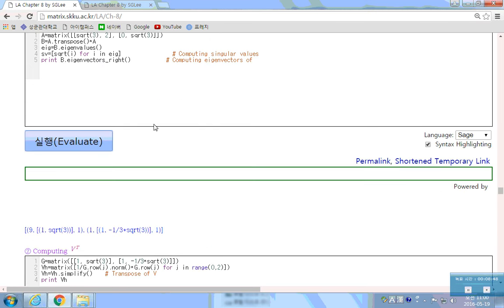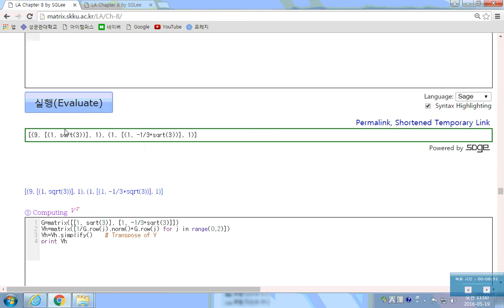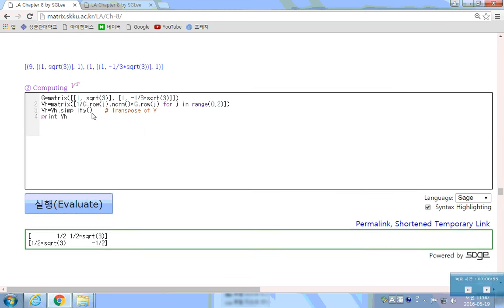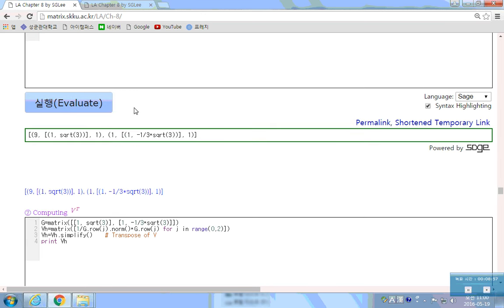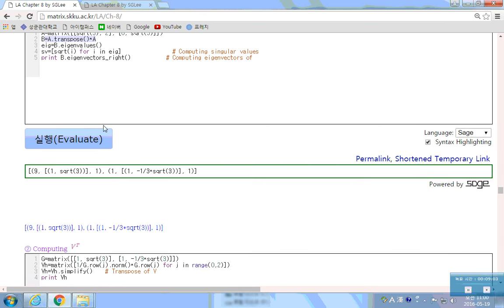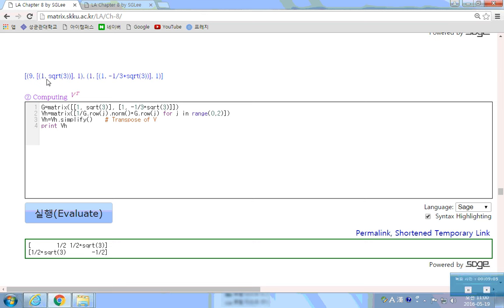If we have a matrix, then we can find the eigenvalues and eigenvectors. Then define a matrix B with A times A transpose. Then find the eigenvalues and eigenvectors, here 9 and 1, and normalize them with the Gram-Schmidt normalization process.